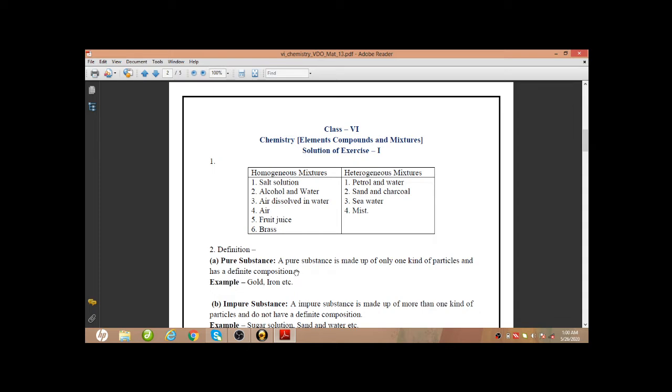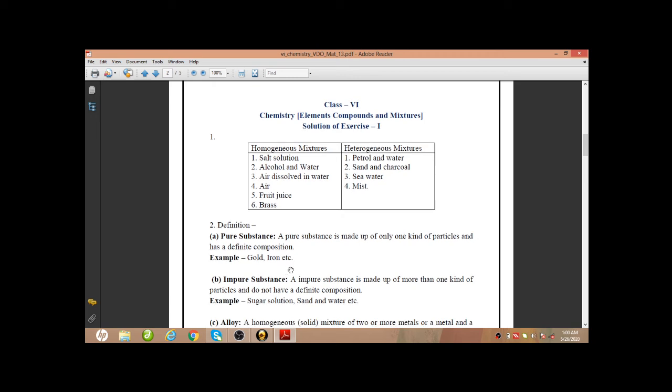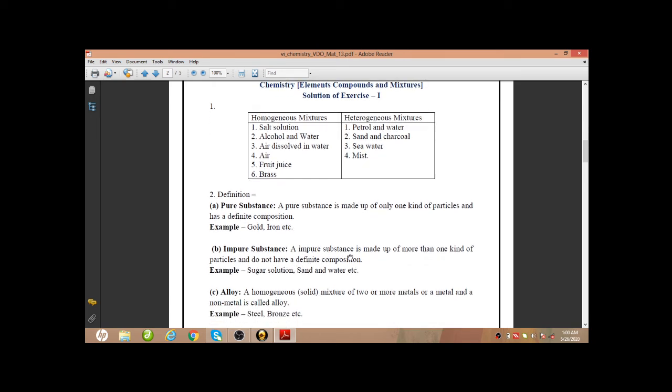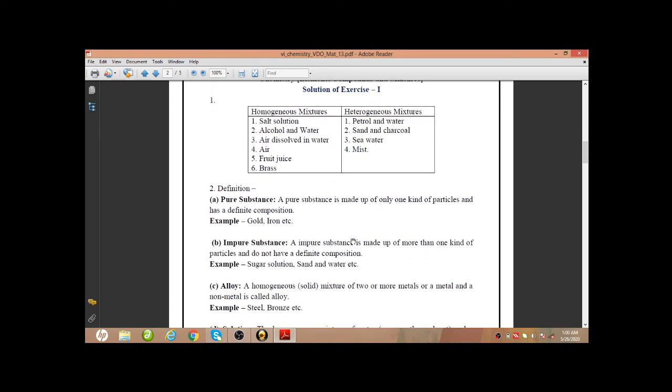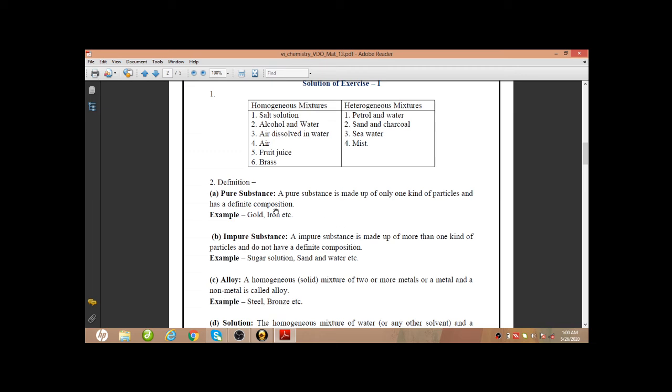So the pure substance definition: a pure substance is made up of only one kind of particles and has a definite composition. Examples will be gold, iron, any metal or any non-metal, or a metalloid.